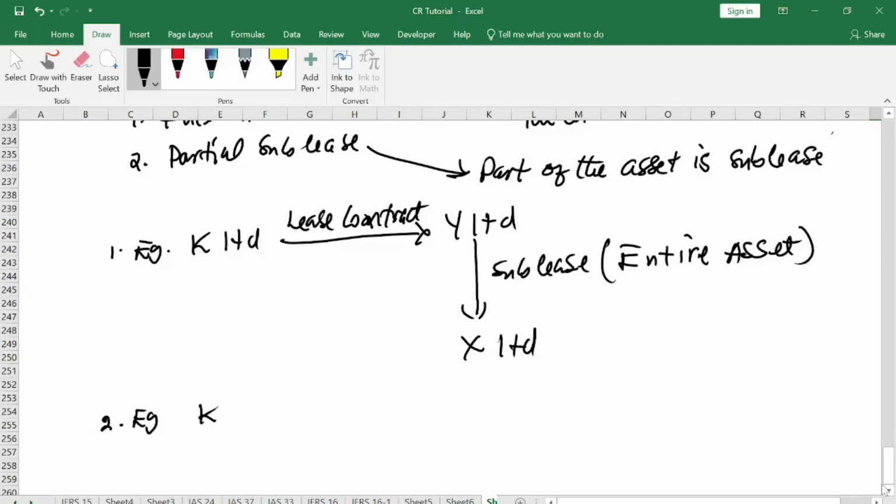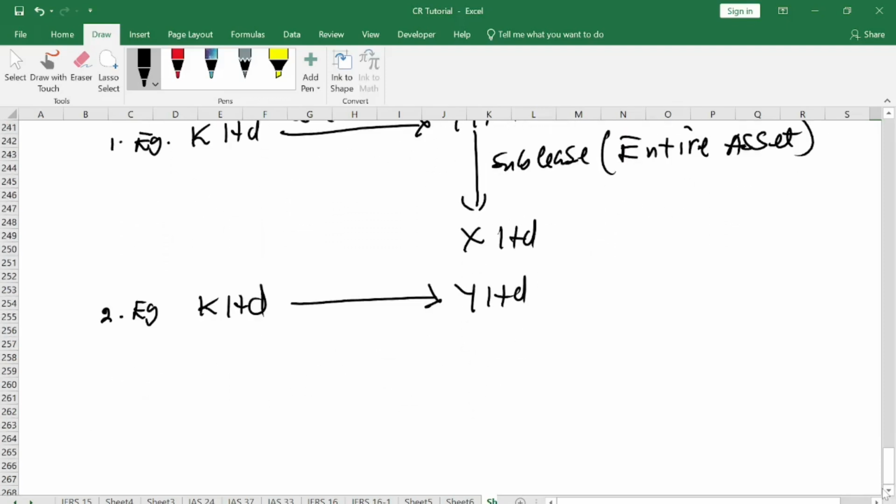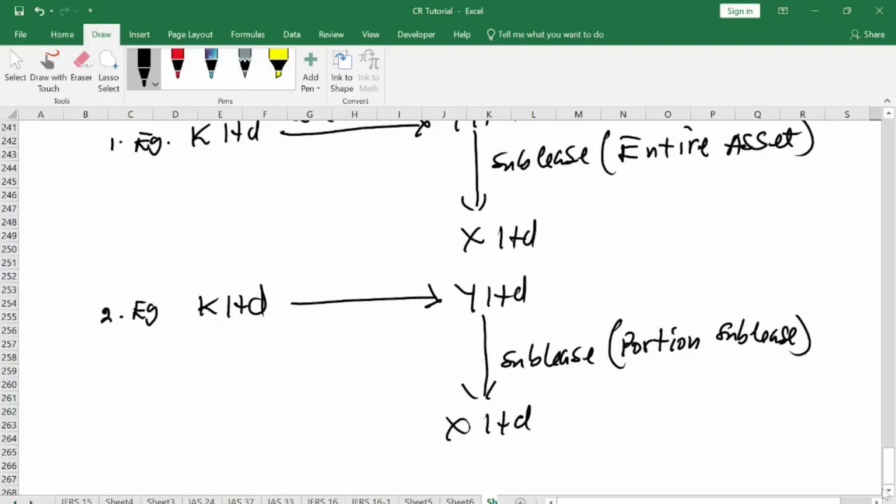So if A Limited leases its asset to Y Limited, and under this arrangement Y Limited also subleases the asset to X Limited, with this one only a portion of the asset is sublease. So this is what we call partial.